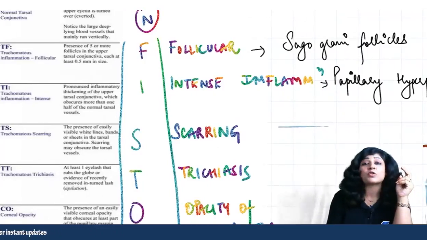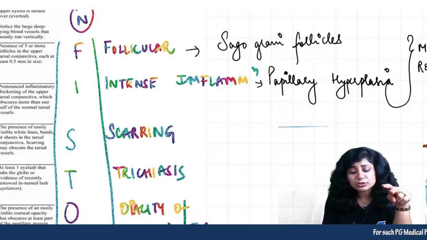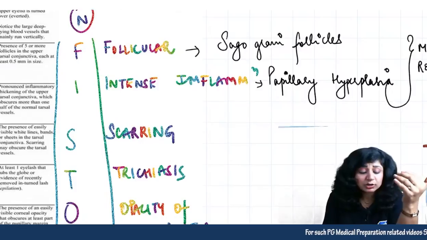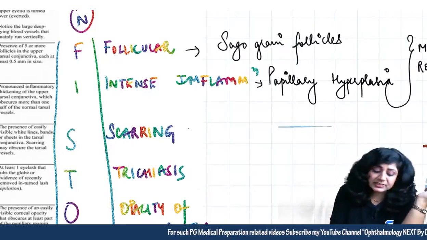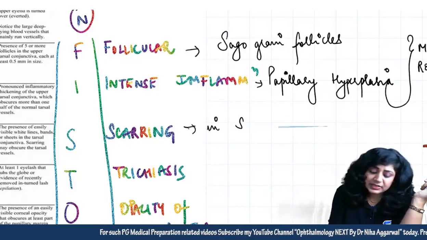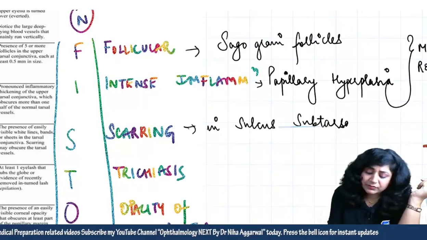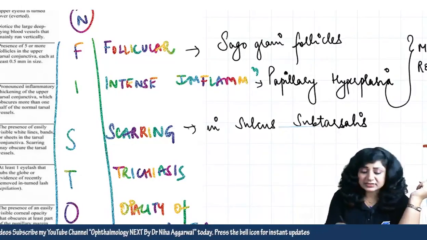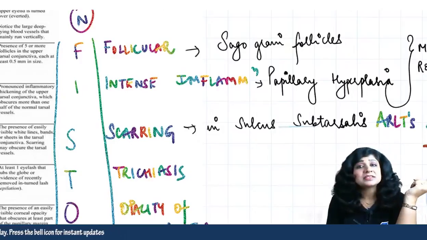Basically, trachoma is important because here we have a mixed response: sago grain follicles, papillary hyperplasia, and whenever we have inflammation we will have scarring. If you have scarring in the sulcus subtarsalis, then that condition is called Arlt's line.